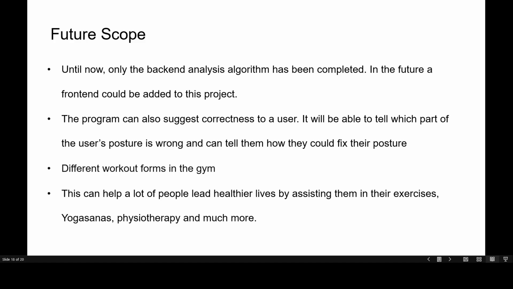This project has a lot of future scope. Until now, only the back-end analysis algorithm has been completed. In the future, a front-end could be added to this project. This project could be used in lots of applications. This program can also suggest correctness to a user. It will be able to tell which part of the user's posture is wrong and can tell them how they could fix their posture. This can help a lot of people lead healthier lives by assisting them in their exercises, yogasanas, physiotherapies, and much more.